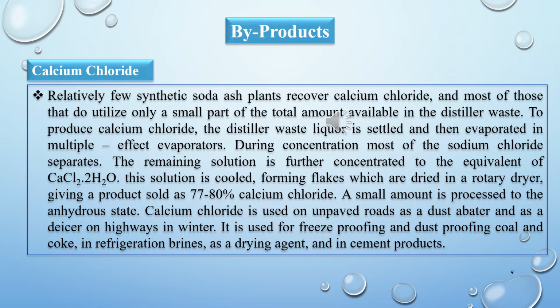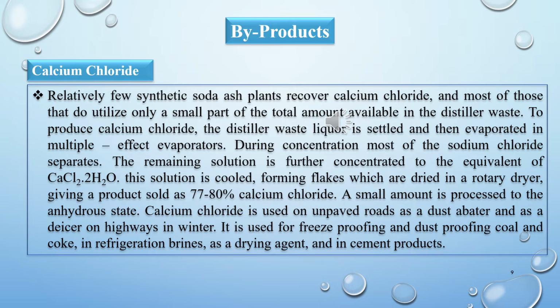Then he said that calcium chloride is used in different areas, for unpaved roads, and also for freeze proofing and dust proofing coal. Then we can also use calcium chloride as a drying agent.